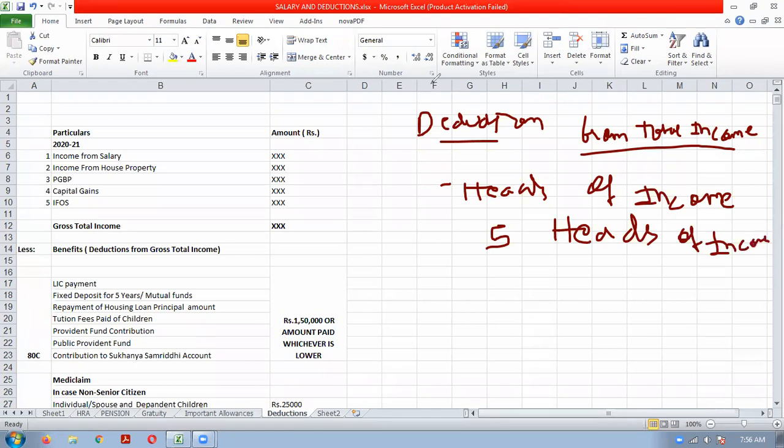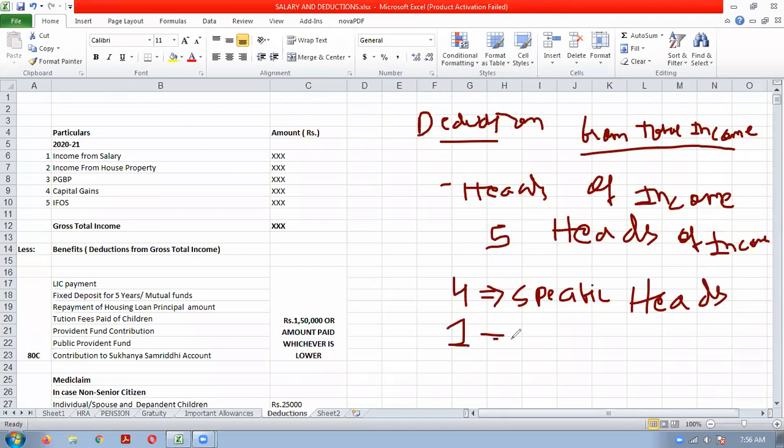So the first 4 heads of income are known as specific heads of income, and the last head is known as the residuary head of income. The first 4 heads of income are called specific heads, because in a specific head only specific income will be classified. So that's why the first 4 heads of income are known as specific heads of income. You can note and keep.